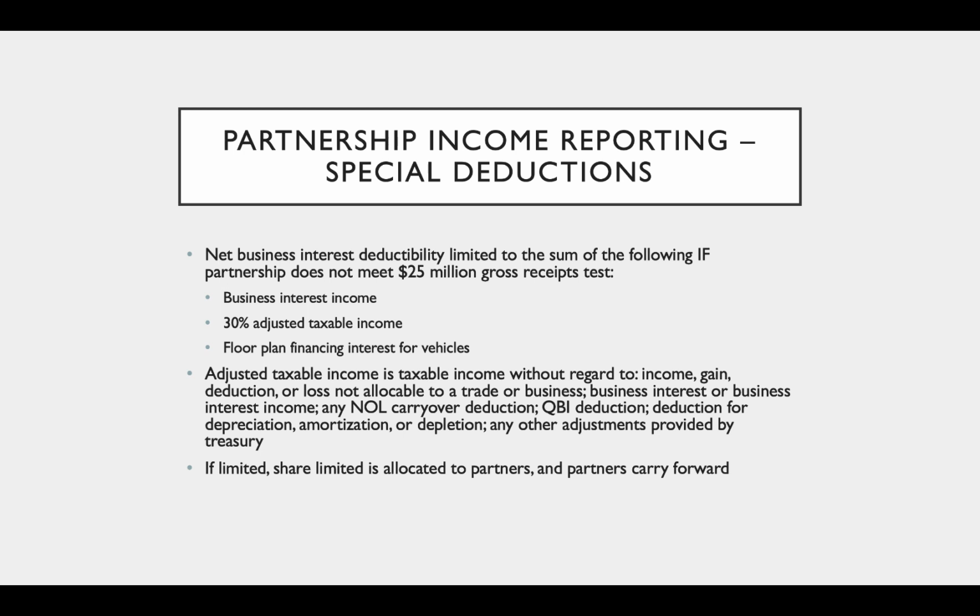If we have a limitation here, a limitation of deduction of interest, that limitation is allocated to the partners and the partners can carry it forward. So it doesn't stay at the partnership level. The whole allocation is allocated to the partners and the partners can carry it forward and use it when it's no longer limited.